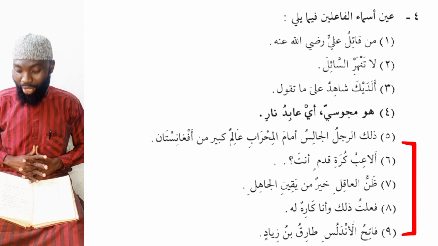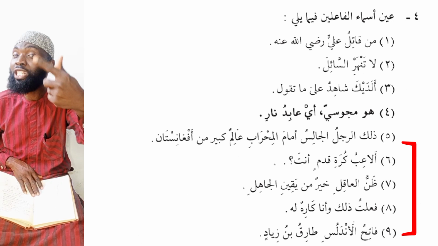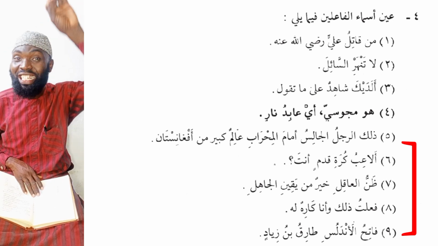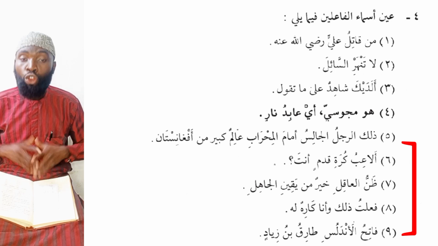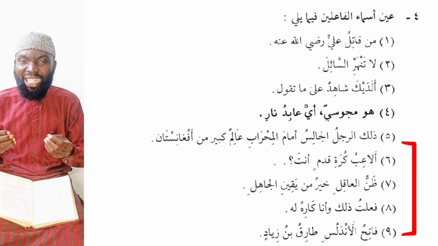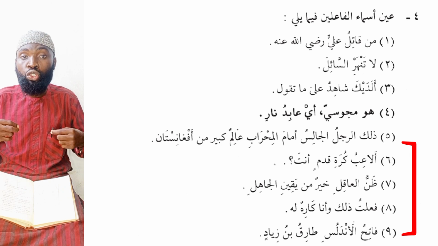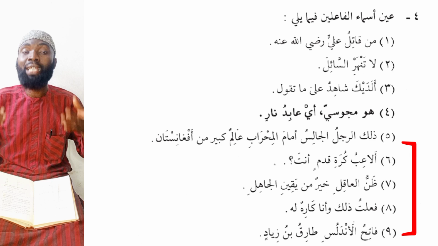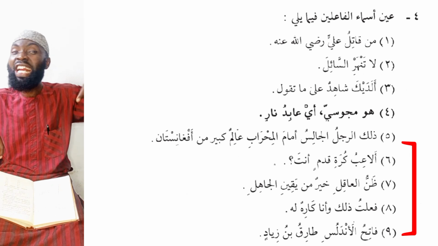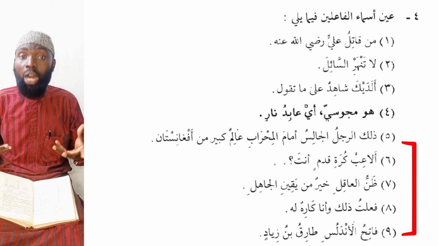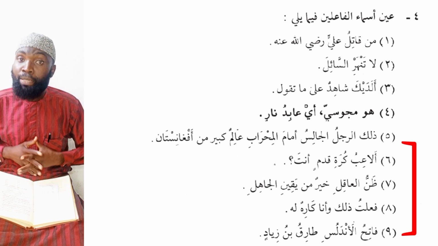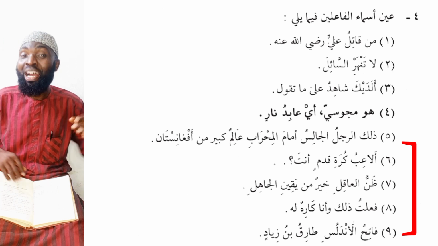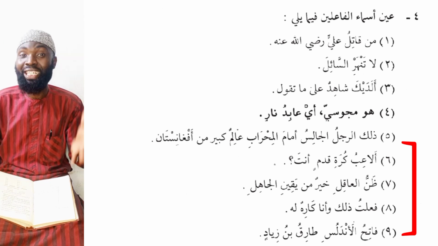You can see. Number 6, we have la-ibun kurrata qadamin anta. Are you a player of football? La-ibu, from the word la-iba. MashaAllah. Next we have dhonnul aqili, the doubts of a sensible person, khayrun min yakinil jahili, is better than the certainty of an ignorant person. The doubts of someone who is sensible are better than the certainty of one who is ignorant. You can see the word al-aqilu and al-jahilu, they are the asma'ul fa'ilin.